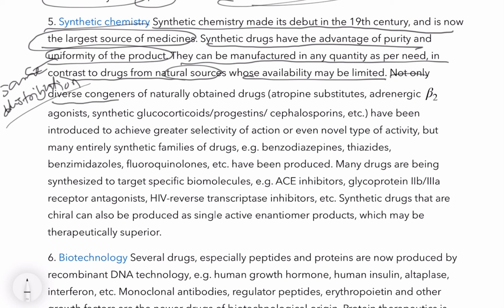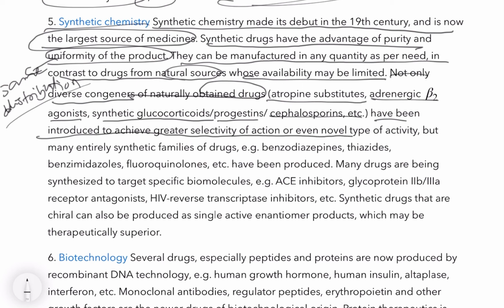Not only diverse congeners of naturally obtained drugs, such as atropine substitutes, adrenergic beta 2 agonists, synthetic glucocorticoids, progestins and cephalosporins, have been introduced to achieve greater selectivity of action or novel type of activity. Diverse congeners means a small amount of chemical is added in all these.